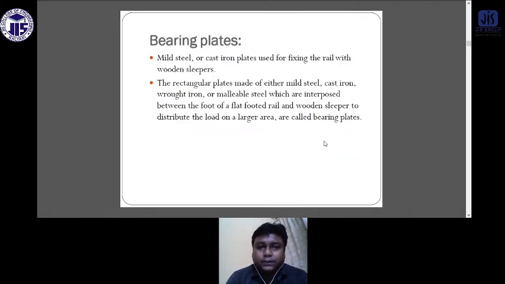So what are bearing plates? They are basically mild steel or cast iron plates used for fixing the rail to a wooden sleeper. It is a rectangular plate made of either mild steel, cast iron, wrought iron or malleable steel, which is interposed between the foot of a flat-footed rail and the wooden sleeper to distribute the load over a large area, and is called the bearing plate.